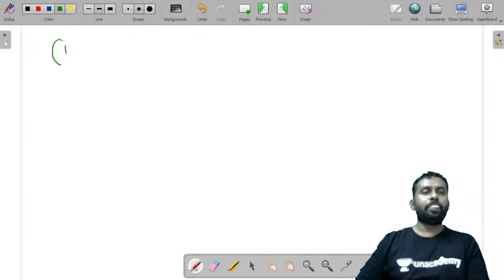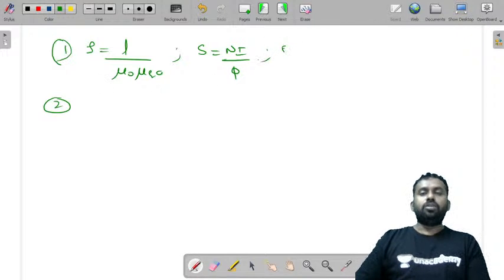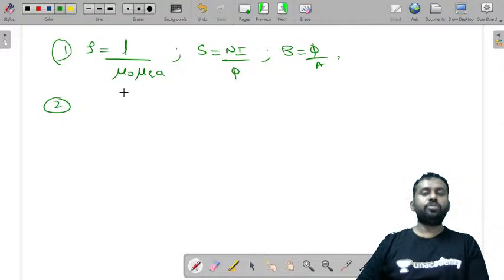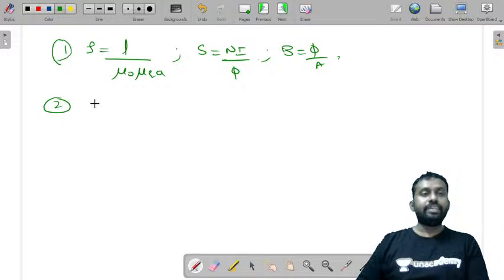One is we have solved a problem on S is equal to L by mu naught mu r into A, or we also know S is equal to Ni by flux. In the second, we also used the flux and flux density relationship to find the flux, and I told you about electromagnetic induction.